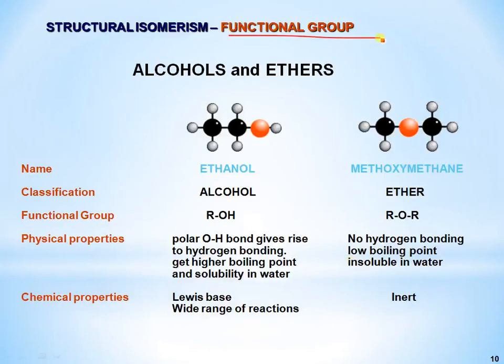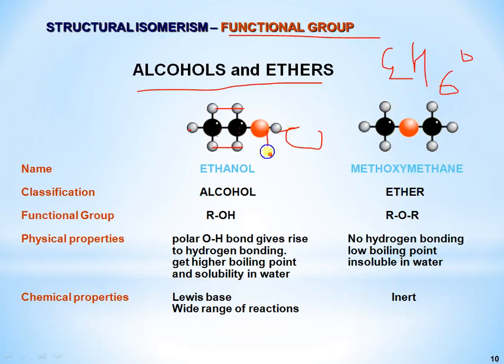Then functional isomers, when we consider the same molecular formula, C2H6O. Count the carbons, 1, 2, and the hydrogens, 6, and 1 oxygen.